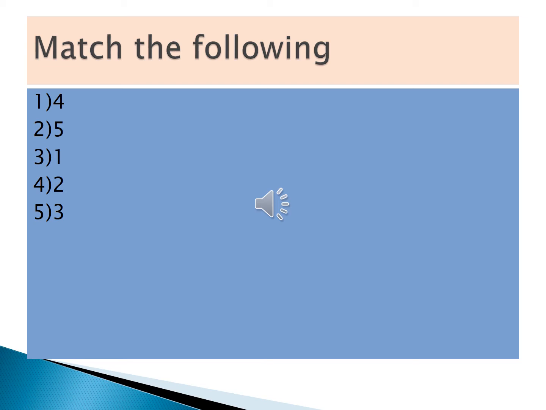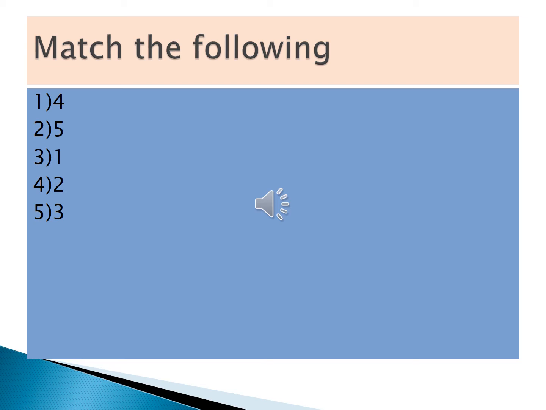Fourth, to separate salt from sea water: evaporation. Fifth, to separate tea leaves from tea: filtration. Got it?